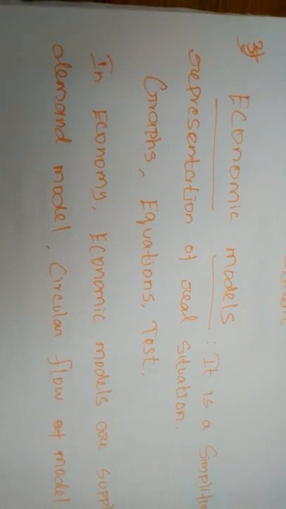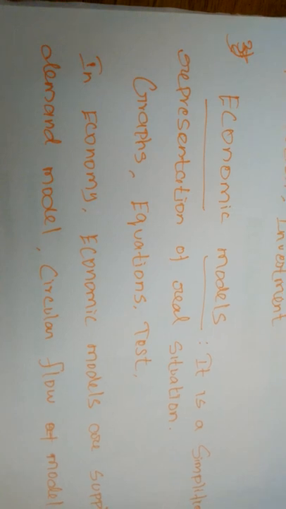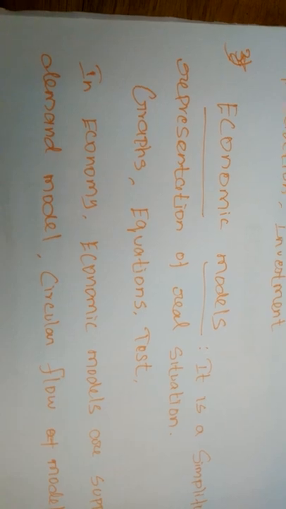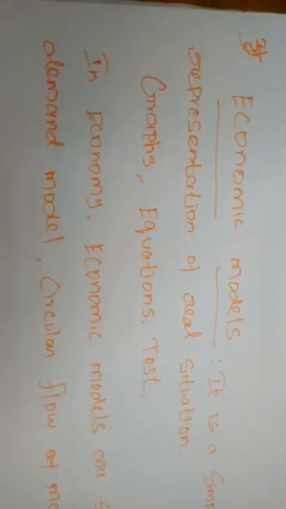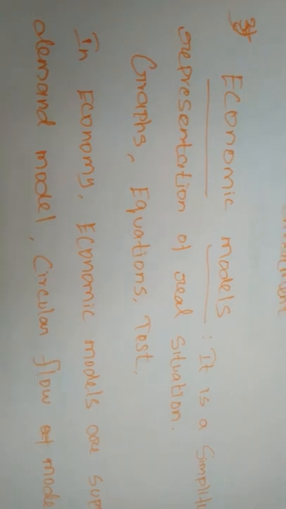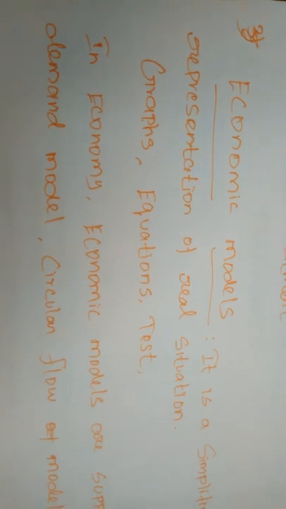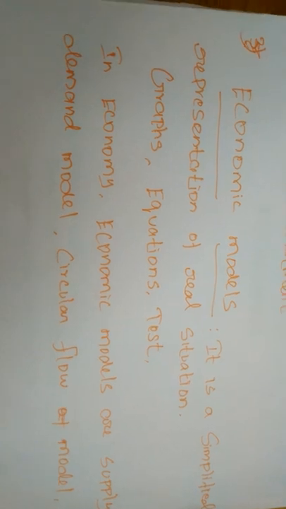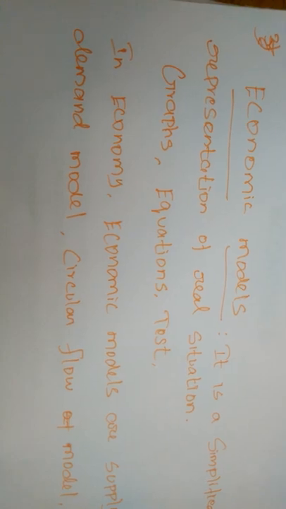It shows flows of income, goods and services, and factors of production between economic agents such as firms, households, government and nations. Simply, about the circular flow of income model, the factors of production, income, and goods and services move from one sector to another, for example from the household sector to firms or government.